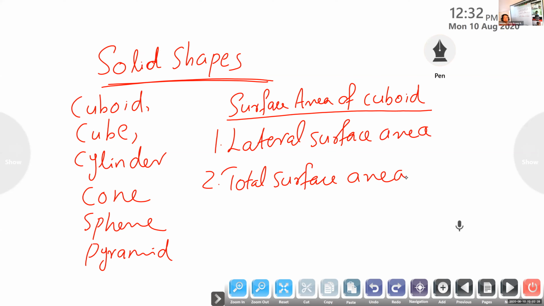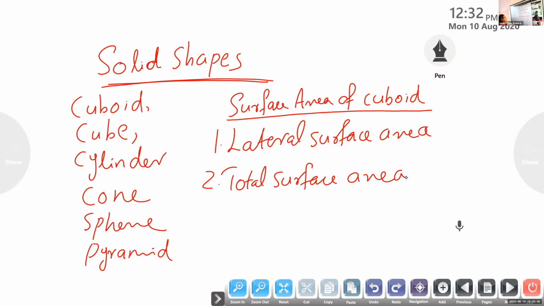Now we will discuss what total surface area is. Total surface area means the sum of the lateral surface area plus the top and bottom, the whole surface area. It will include all the 6 faces. For your room, it is the top and bottom, that is ceiling and floor, along with the four side walls. All together will give the total surface area.